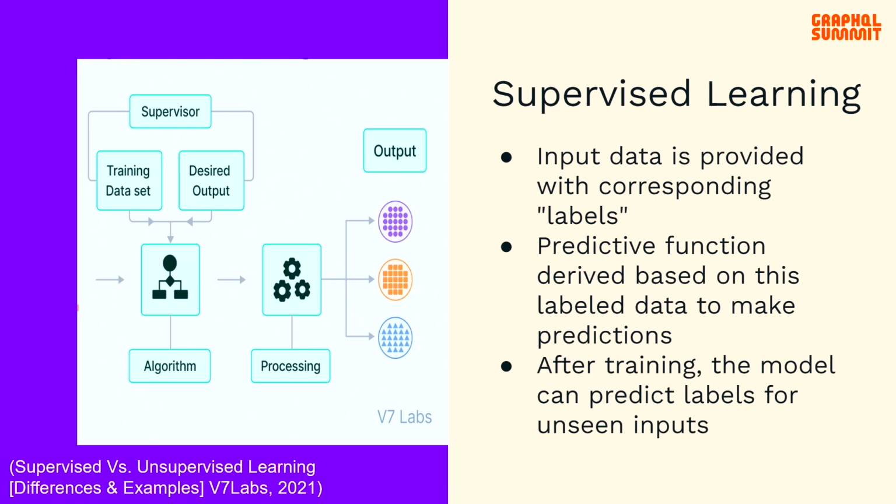And finally, once trained, a supervised model's performance is typically evaluated on a separate set of testing data, which contains unseen samples as well as the known labels. We can compare the labels the machine learning algorithm predicts to our true labels in order to get the accuracy. In the end, the goal of our supervised learning algorithm is to make accurate predictions on new data. As we can see in the diagram provided by V7 Labs, our supervisor provides the training data set and the desired output or labels into our algorithm in our training phase on the left.